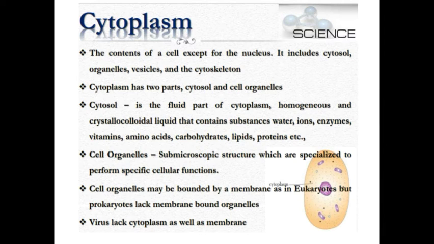For example, now the trend is COVID-19, as you all know, that is a coronavirus. Corona is a virus which doesn't have a membrane bound cell organelle, so it does not grow outside a host. A host means any organism.